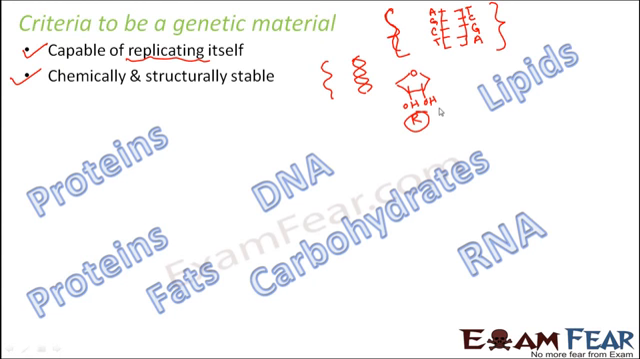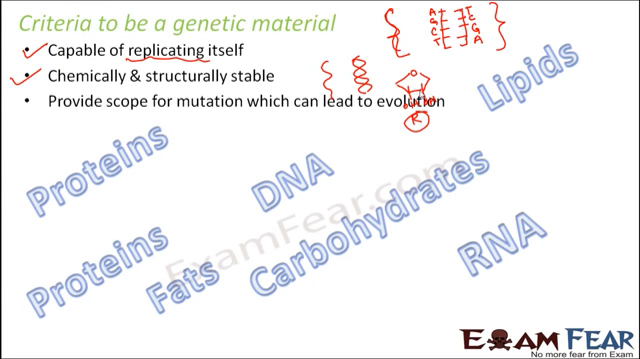Now, due to the presence of two OH groups, the RNA, that is the ribose sugar, is highly reactive. Anything which is more reactive will be less stable, because it will always have a tendency to react and form something else. So the stability will be less. But in DNA, due to the presence of only one OH group, it is less reactive and therefore more stable. So both chemically as well as structurally, DNA is more stable than RNA, and that is why it is preferred over RNA as a genetic material.